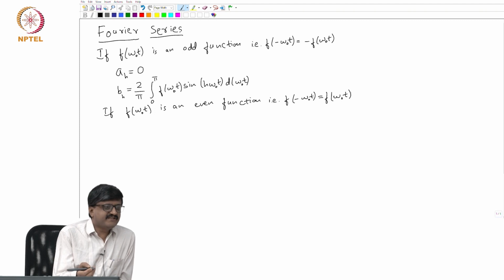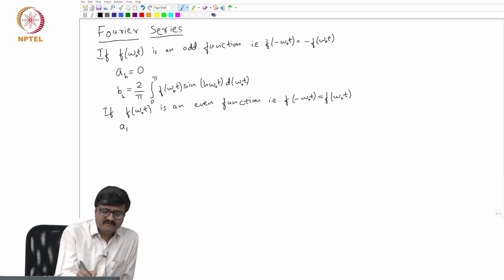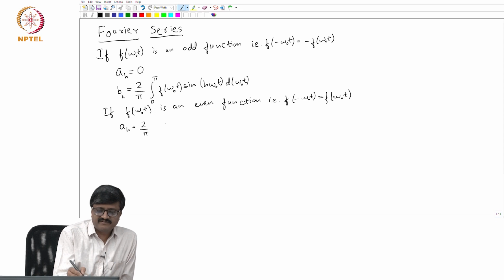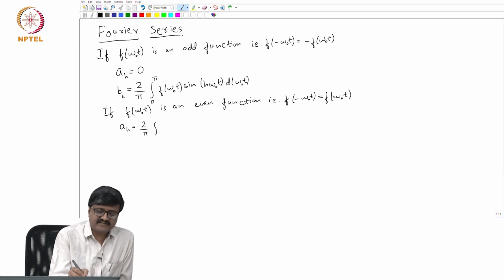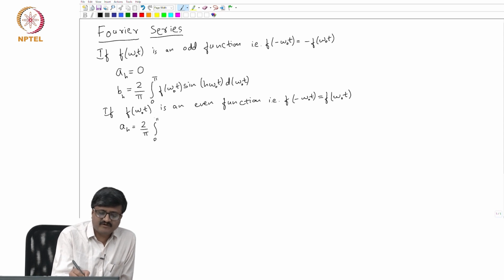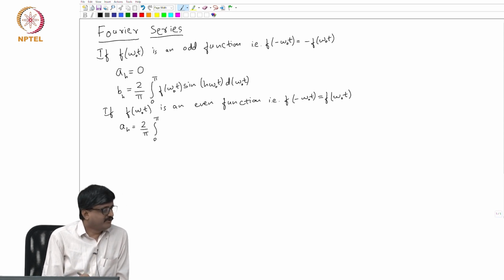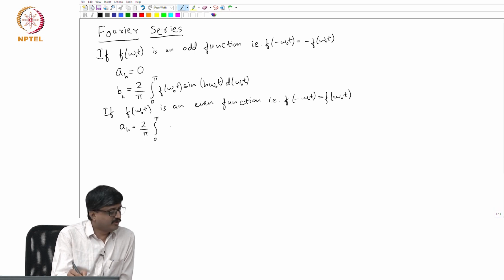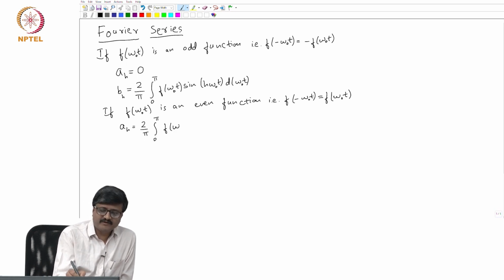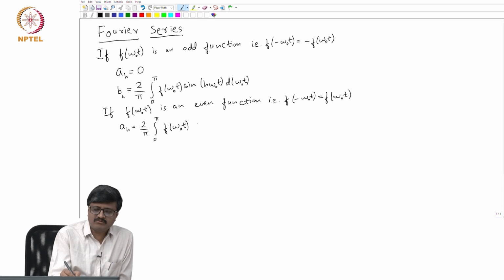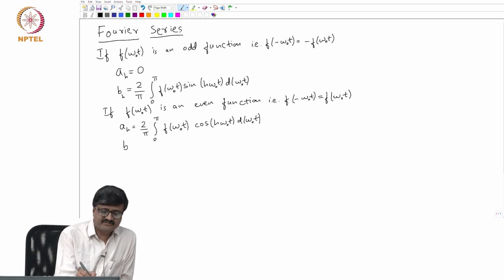In this case B h is 0 and A h has an expression which is simpler than the original expression. Again the integration is only for pi radians. So, it is 2 by pi integral 0 to pi f of omega o t cos h omega o t d omega o t, and B h is 0.